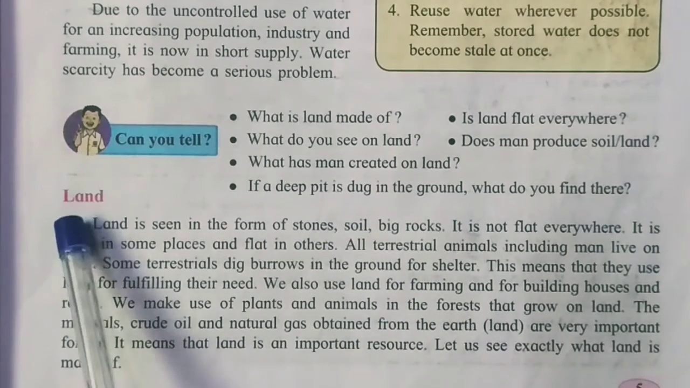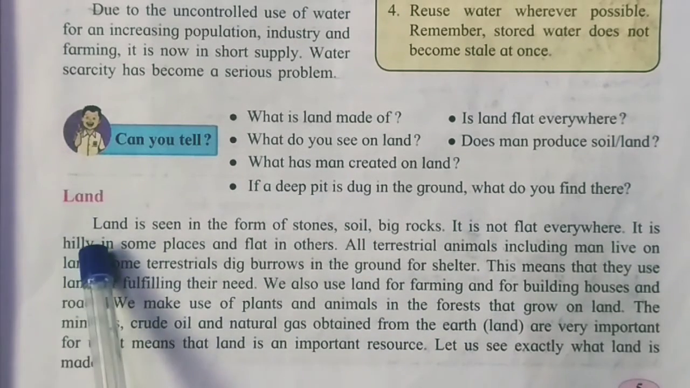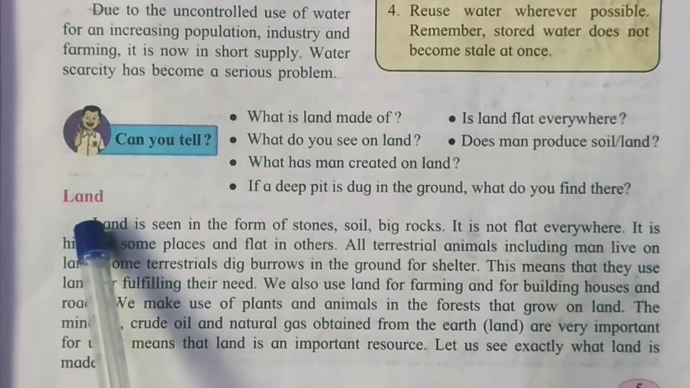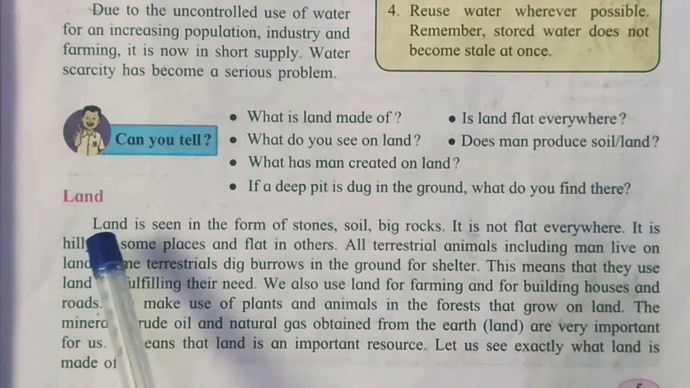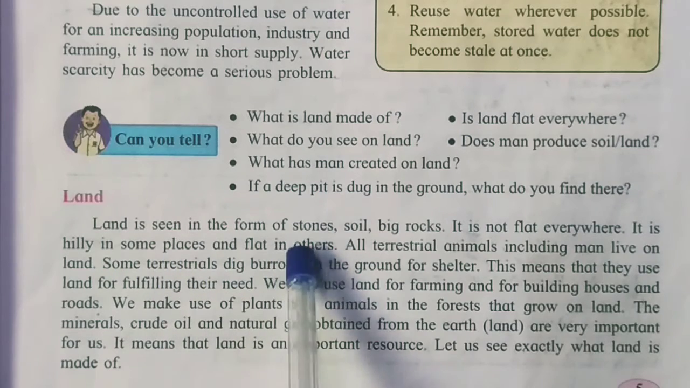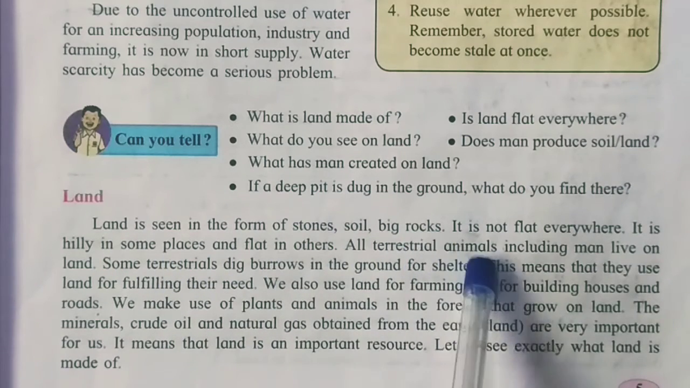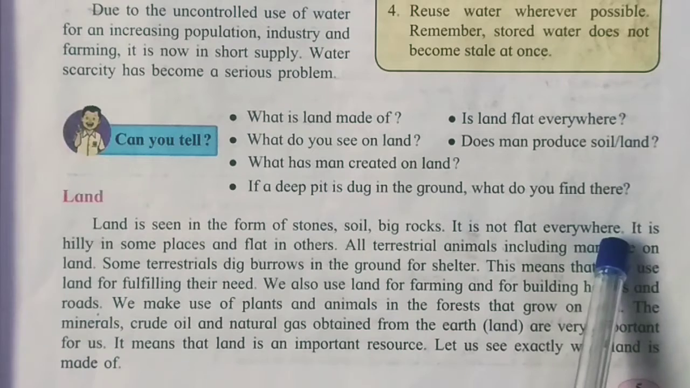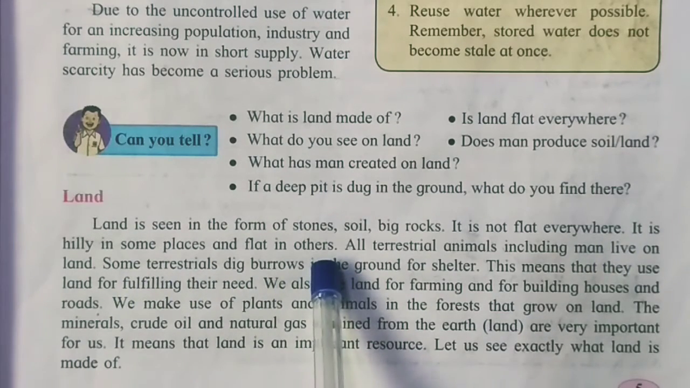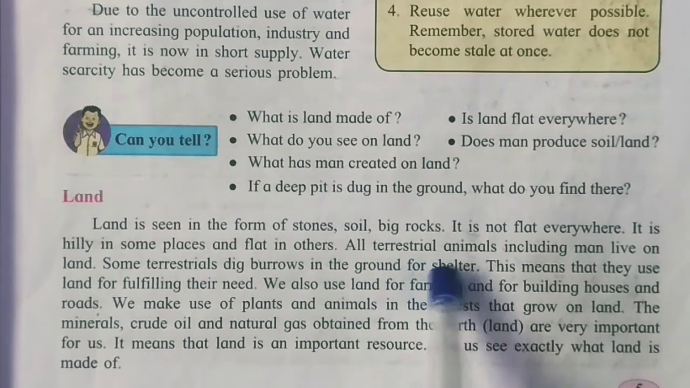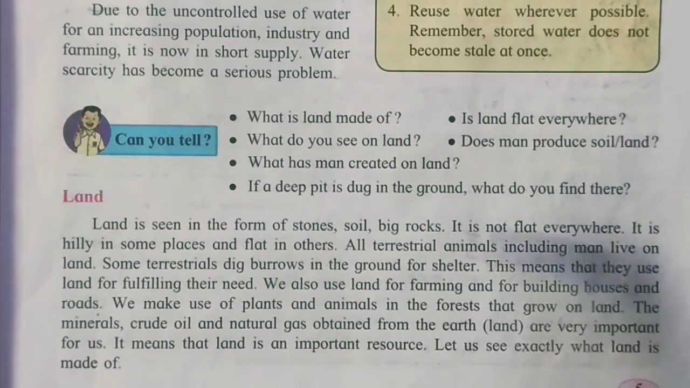See here, the last topic is land. Land is not man-made. It is naturally occurring. We cannot make land ourselves, and we cannot produce soil. Land is seen in the form of stone, soil and big rocks. It is not flat everywhere. It is hilly in some places and flat in others. All terrestrial animals, including man, live on land.